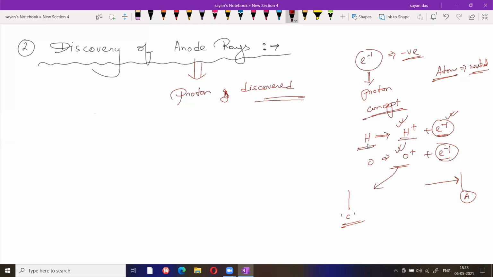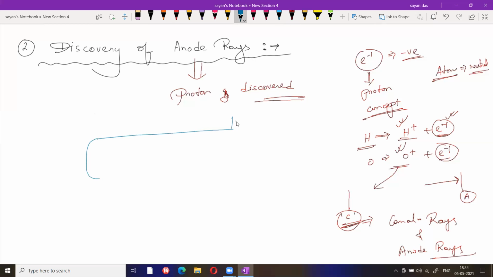So the experiment is the same, with similar voltage, similar atmospheric pressure, all the things similar. Only this positive charge moves towards the cathode. That's why this ray is known as canal rays, or anode rays. Why canal rays, I will explain definitely. So what was the experiment? A similar type of diagram. This one is a discharge tube. Here the vacuum pump is present.